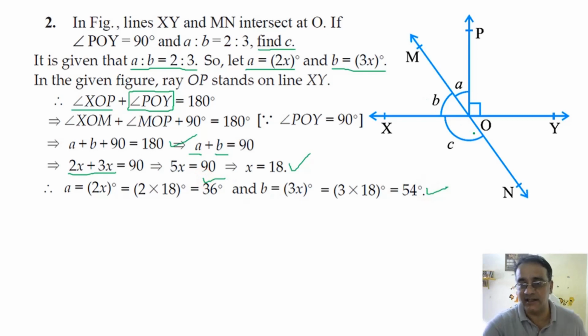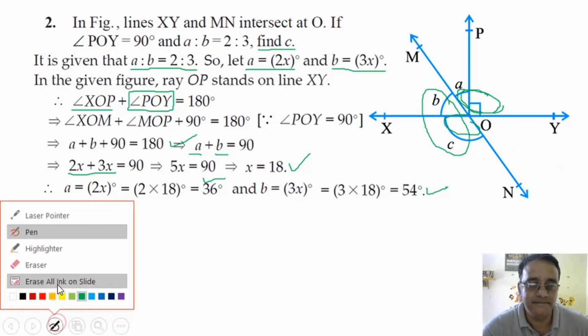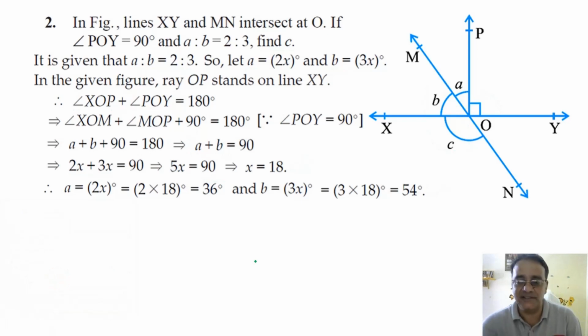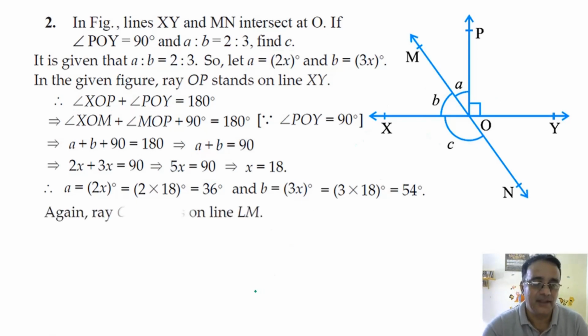Now we have to find c. How will you find c? We have two methods. Either we can take these two angles, b plus c. What is the value of b plus c? 180 degrees. Or we can use this also. This complete angle and this angle, these are equal. Why are these two angles equal? Vertically opposite angles. So we will see both the methods. First b plus c. Again ray OX stands on MN. This is MN. Okay, I'm correcting here only.